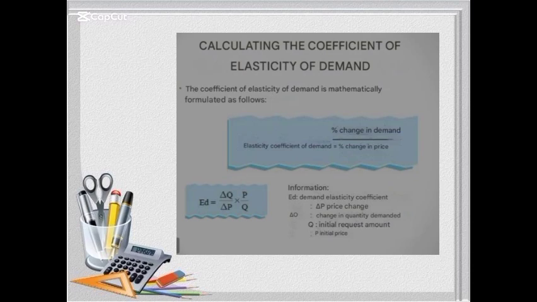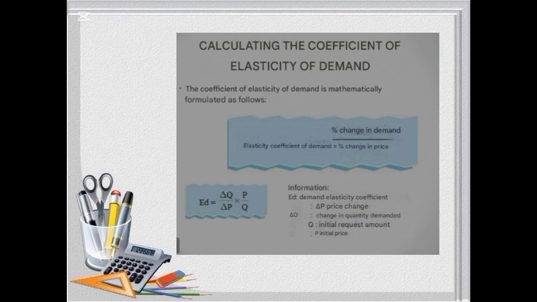Calculating the coefficient of elasticity of demand. The coefficient of elasticity of demand is mathematically formulated as follows. Elasticity coefficient of demand equals change in demand by change in price.